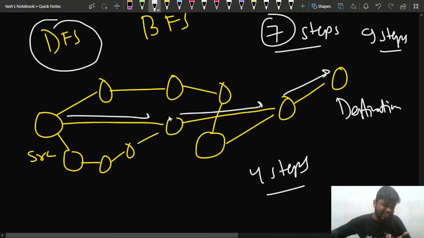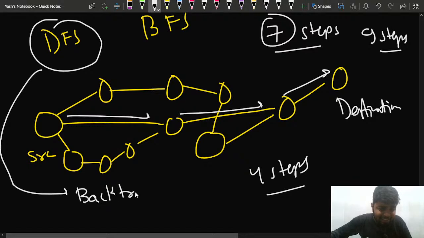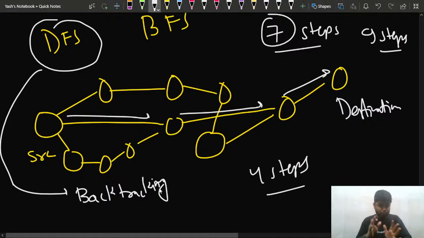Can you see in that DFS, because of the backtracking I have to do, and because I have to traverse every path to find the shortest path, I have to do a lot of backtracking. That's why it would be exponential. The cost of applying DFS on this particular graph would be exponential. I hope you can sense that.